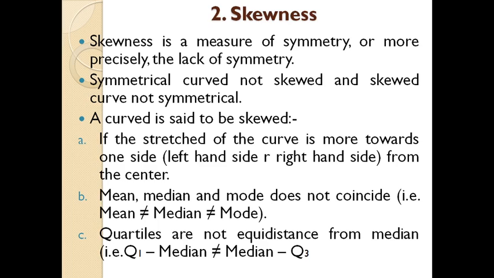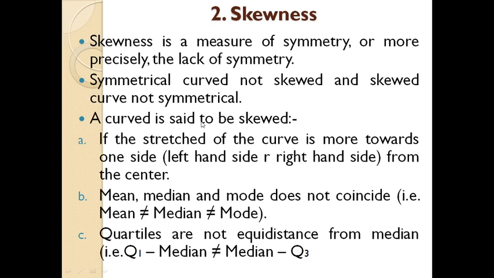Skewness is referred to as the lack of symmetry in a frequency distribution. Skewness is a measure of symmetry, or more precisely, the lack of symmetry. The symmetrical curve is not skewed and the skewed curve is not symmetrical.